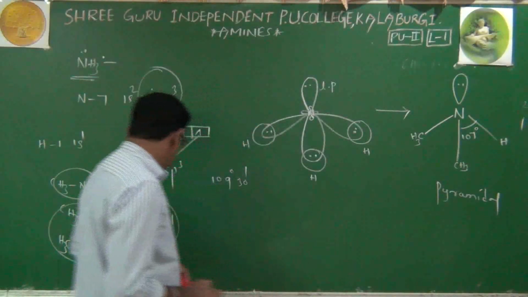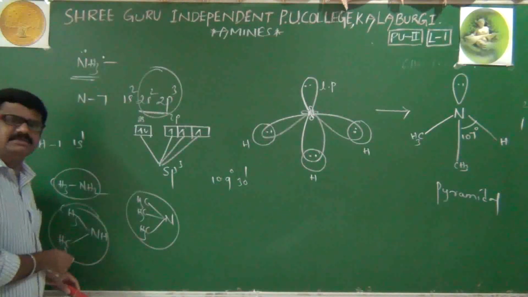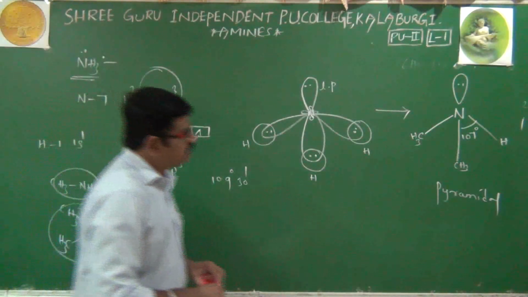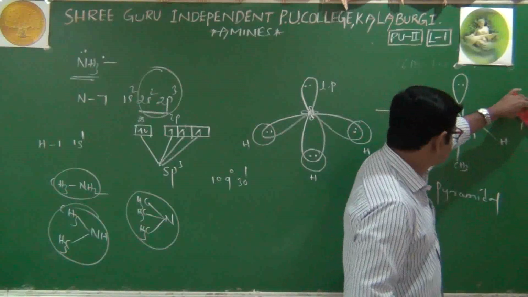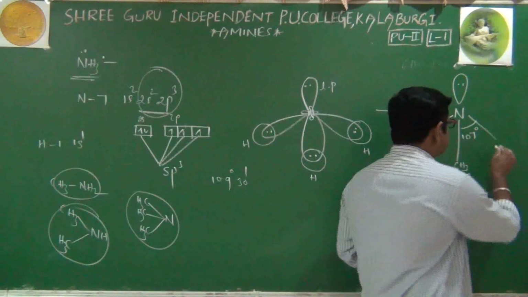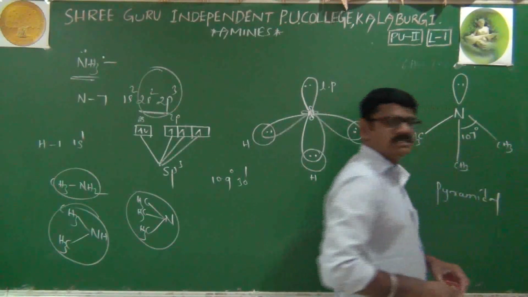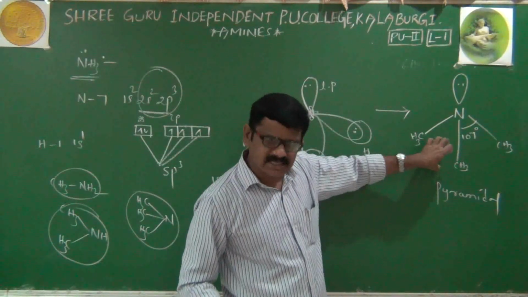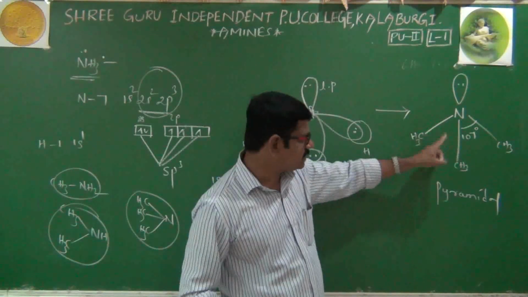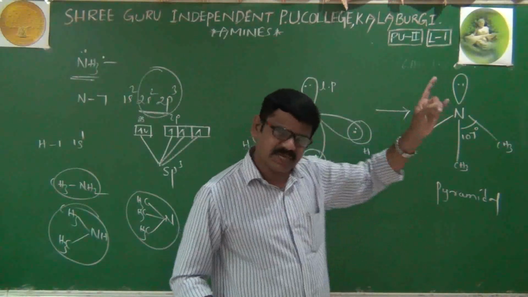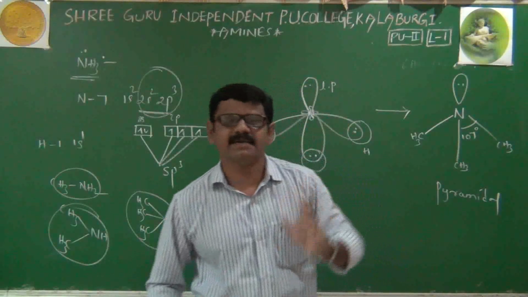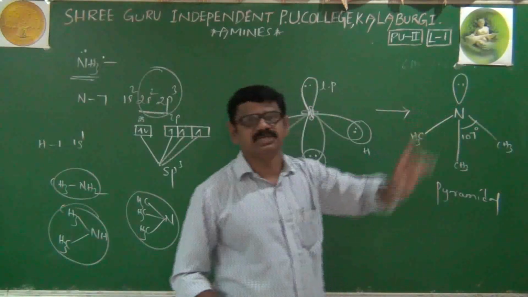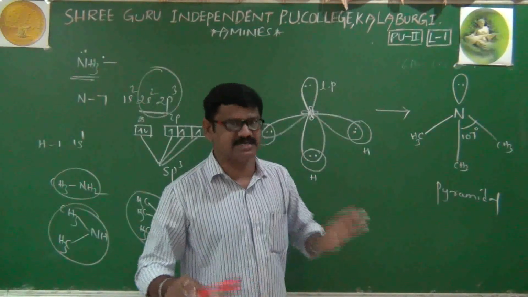Right. Now we will discuss tertiary amines. In a tertiary amine, nitrogen is connected with three alkyl groups. That's why from ammonia, that last hydrogen also I am replacing with a methyl group. It's absolutely a tertiary amine. Right. If you observe the tertiary amine structure, here also, in primary amine nitrogen is sp3 hybridized, in secondary amine also nitrogen is sp3 hybridized, even in tertiary amine nitrogen is sp3 hybridized only. There is no difference.